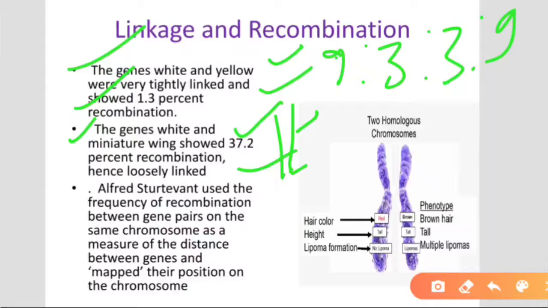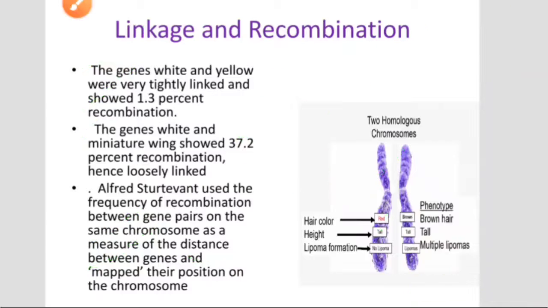Students used the frequency of recombination between gene pairs on the same chromosome as a measure of the distance between two genes, and mapped their positions on chromosomes. Recombination is based on the distance of two genes on the chromosome. Suppose they are far away, their chances of recombination are higher. If the genes are very close, then there is very little recombination.